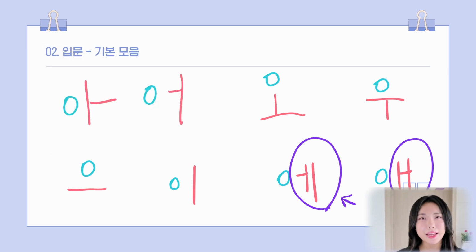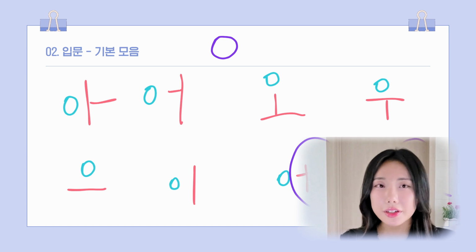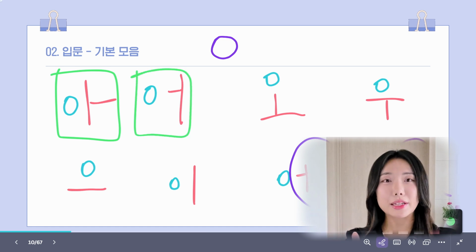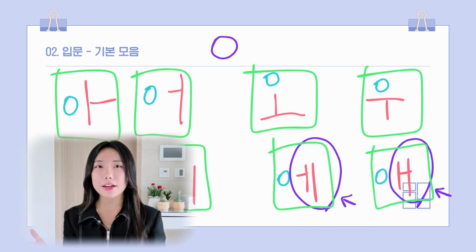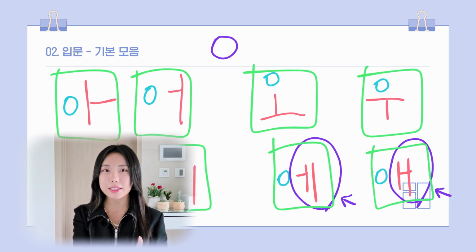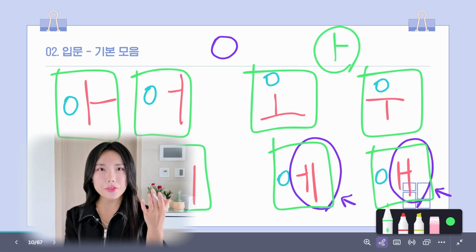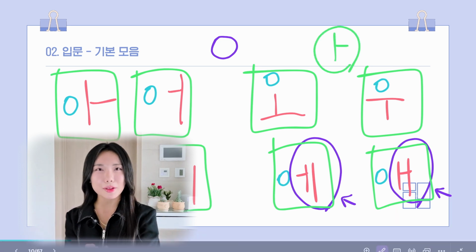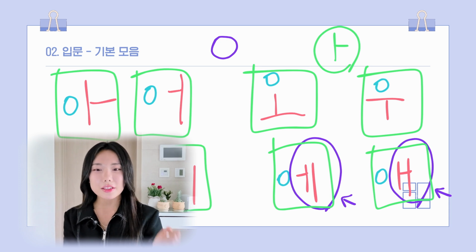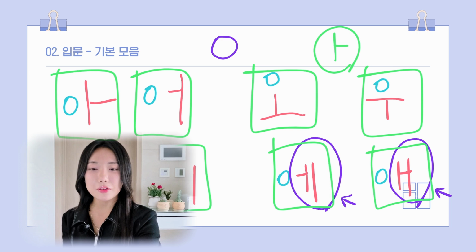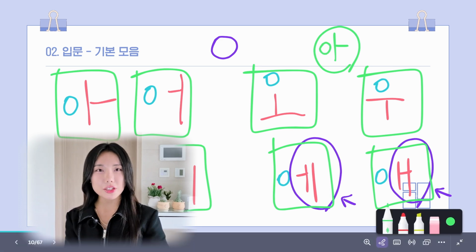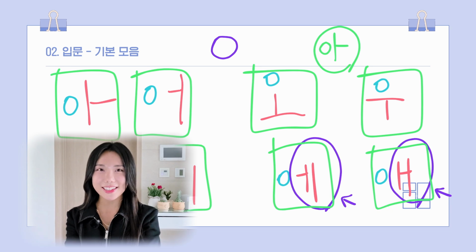Some of you might ask this question too. If you're not going to make any sound with this circle, why would you make one consonant? That's because in the Korean language, we like to put things in a box. In one box, 2 to 4 alphabets can fit. Not 1, not 5. It has to be 2 or 3 or 4 alphabets. But sometimes you want to make a sound just like that, and if it's only one letter you can't put it in the box. So you can't make it one word. So to accompany it we add this 0. Without changing any sound, you can still write the sound down.